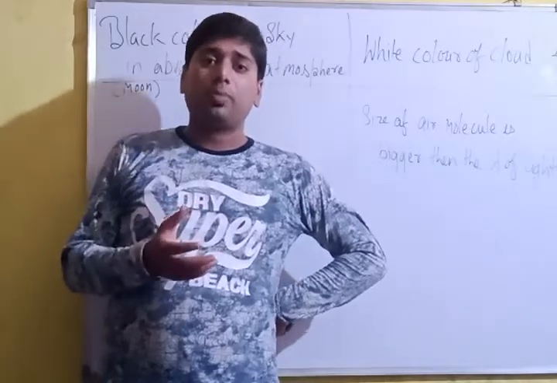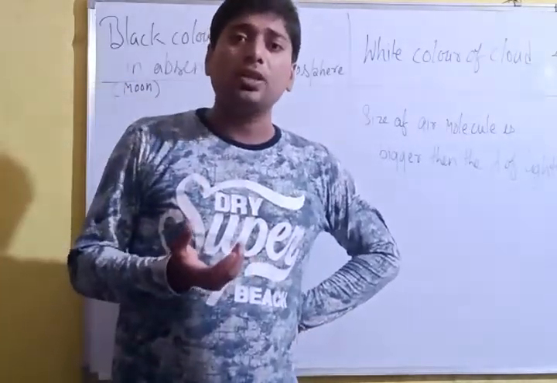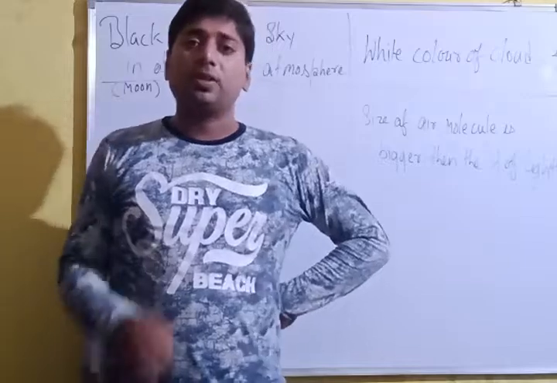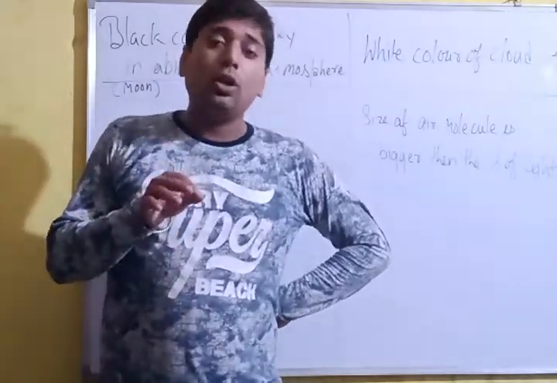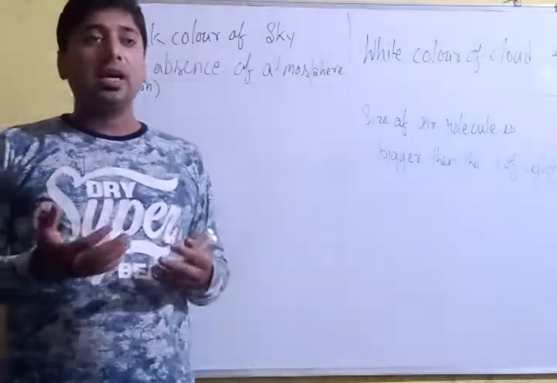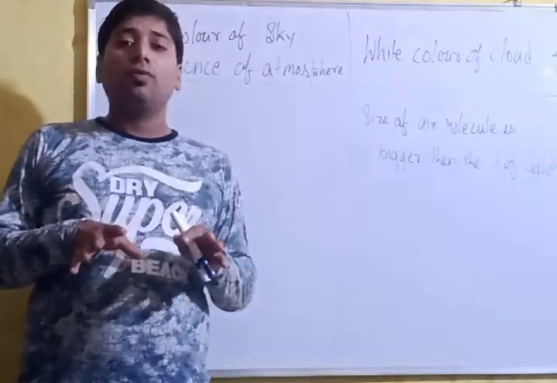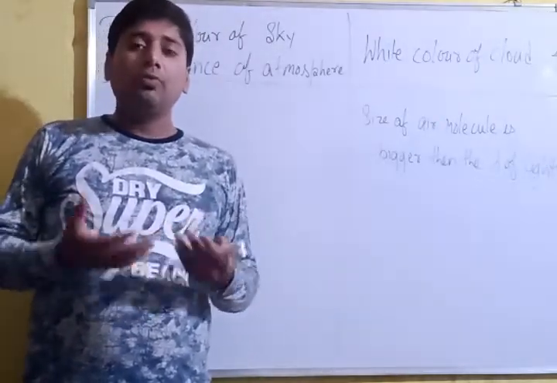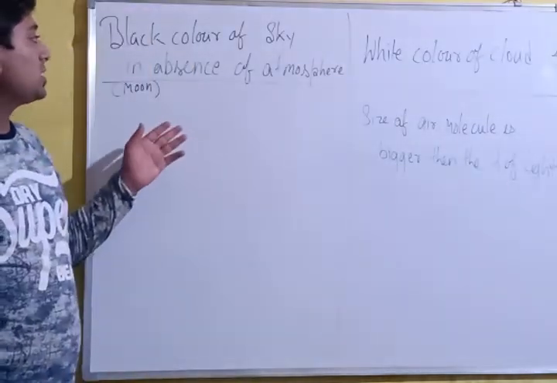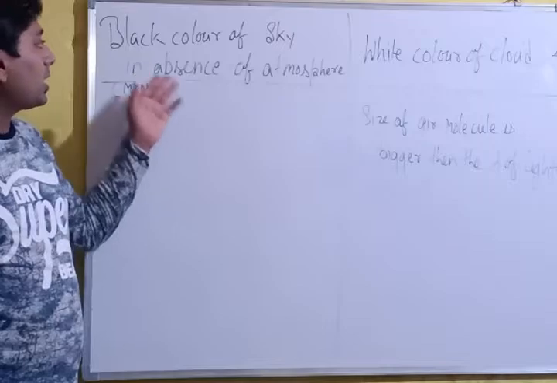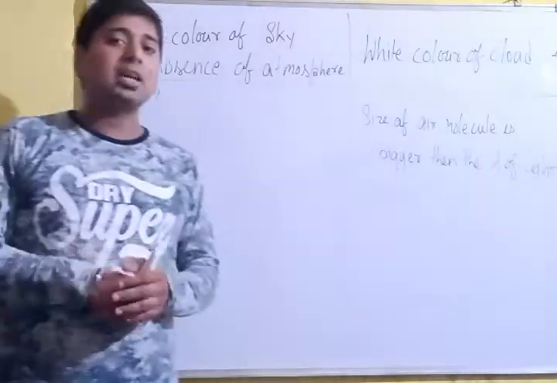If they are not present, scattering will not take place, so you can't see the Vibgyor, and the sky looks black.